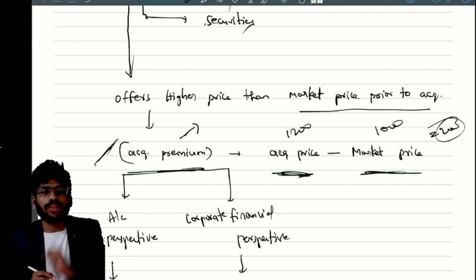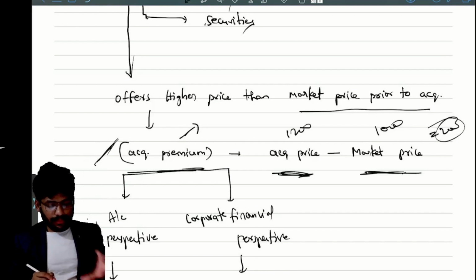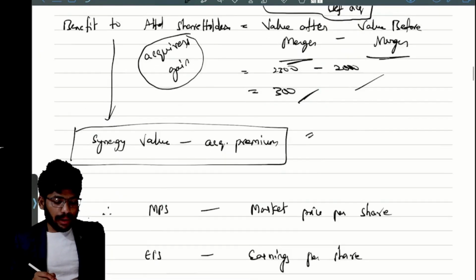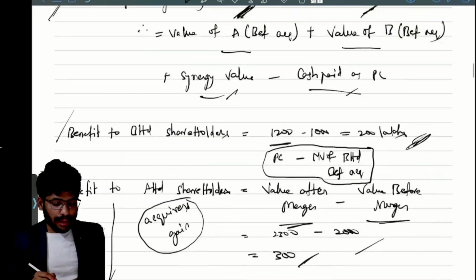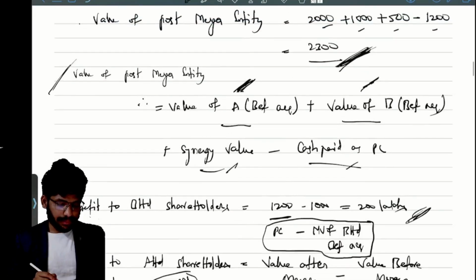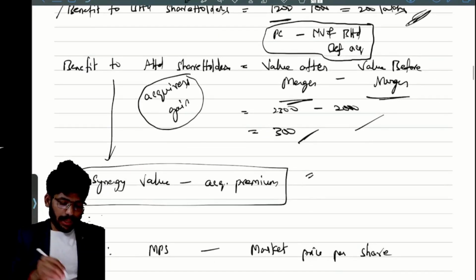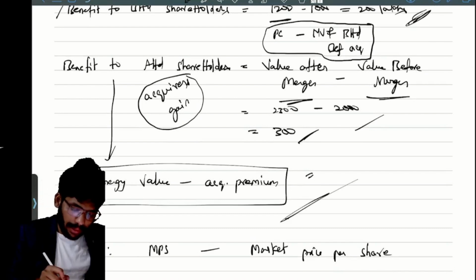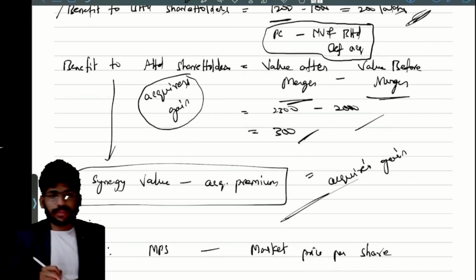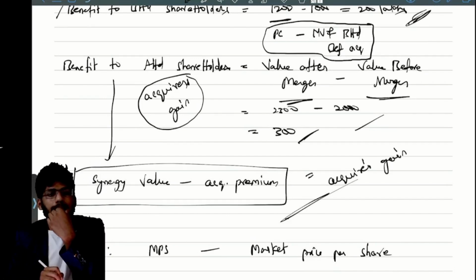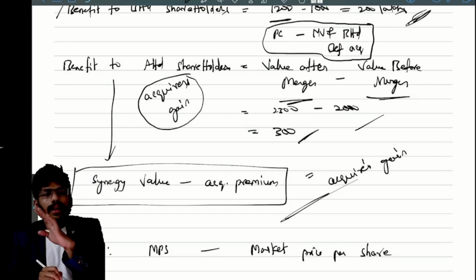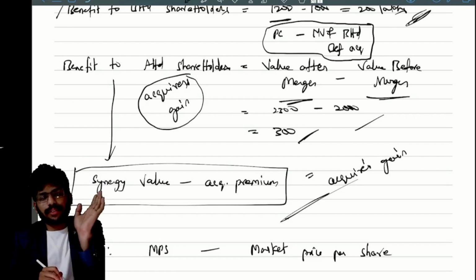Acquirer's premium and acquirer's gain are different. Don't get confused. Acquirer's premium, acquirer's gain. Everyone has clarity about this or not? Please tell me. Clear? This is the acquirer's gain. Okay now? Clear or not?